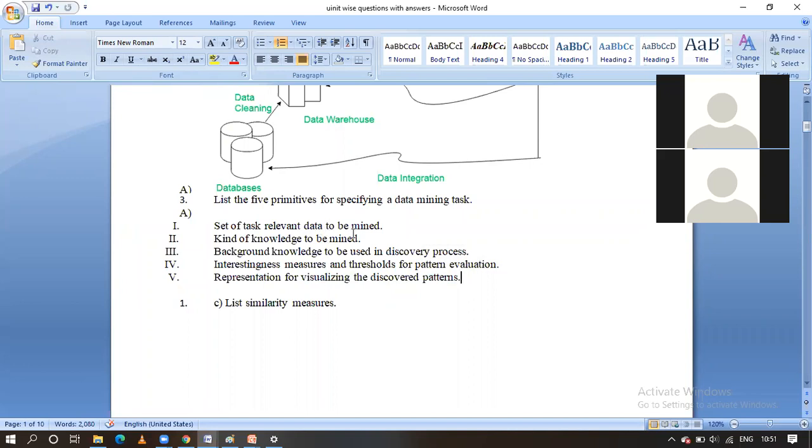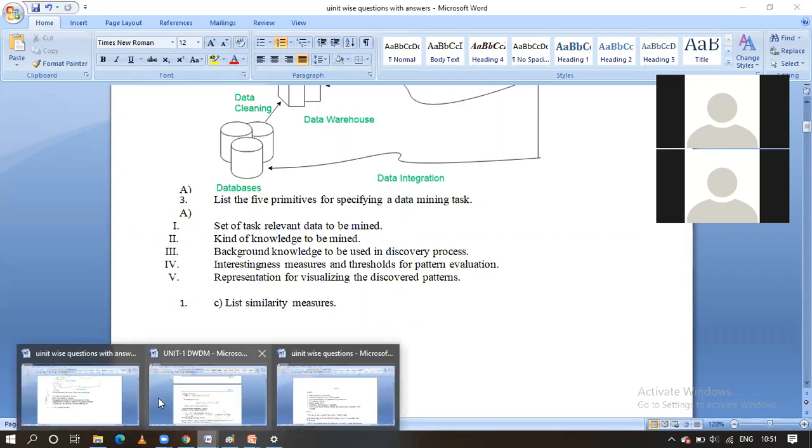First one is what are the data to be mined. The next one is the kind of knowledge to be mined. ఇటువంటి నాలెడ్జ్ మనం మైన్ చేస్తున్నాము అంటే బ్యాక్గ్రౌండ్ నాలెడ్జ్ రిలేటెడ్ టు ద డిస్కవరీ ప్రాసెస్. అండ్ ద నెక్స్ట్ వన్ వచ్చేపాటికి pattern evaluation, guys. Finally, representing the patterns. These are the 5 primitives related to the data mining task, guys. Okay, fine, guys. Next one.